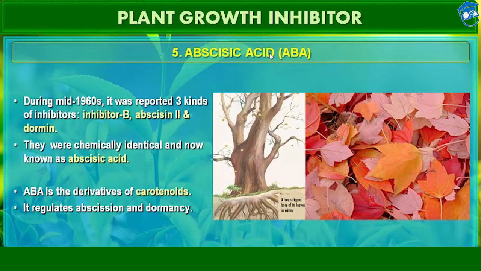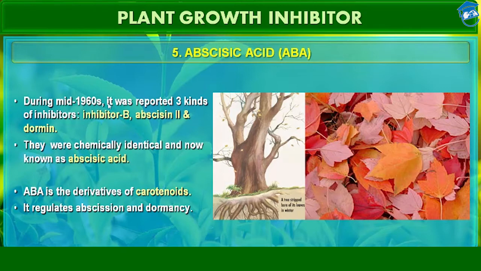Abscisic acid is a plant hormone which is involved in many developmental plant processes such as dormancy and environmental stress response. Abscisic acid is produced in the root of the plant as well as the terminal bud at the top of the plant.